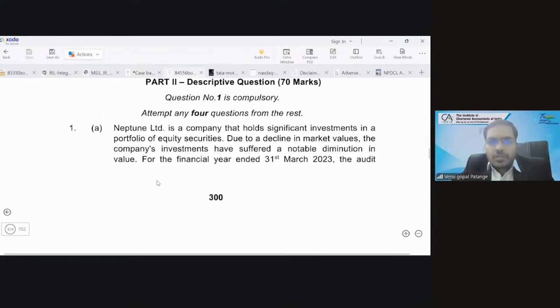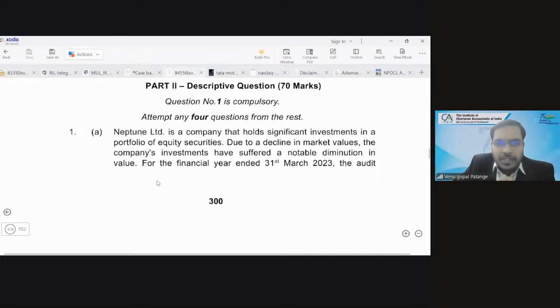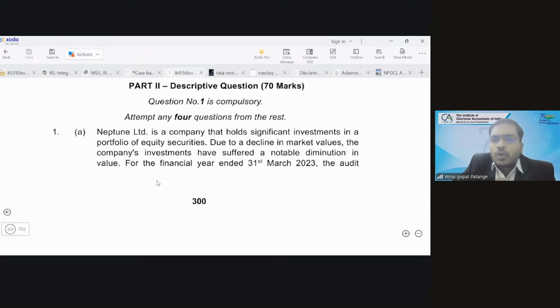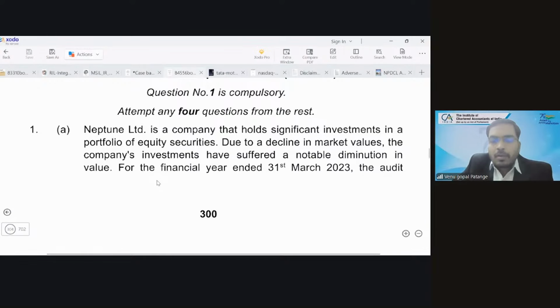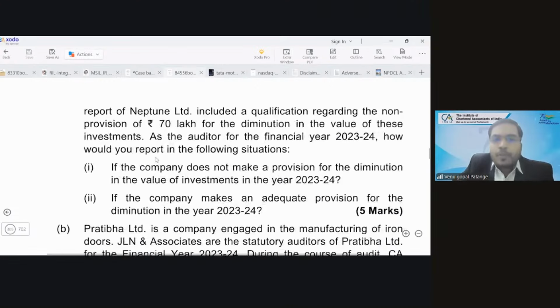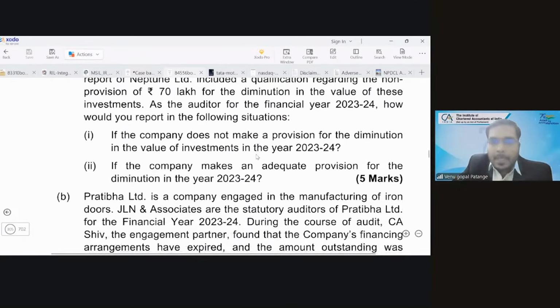So what is this question? We have seen MCQs. Now we are seeing descriptive questions. Neptune Limited is a company that holds significant investment in a portfolio of equity shares. Due to a decline in market values, the company's investments have suffered a notable diminution in value. For the financial year ended 31st March 23, the audit report of Neptune Limited included a qualification regarding the non-provision of 70 lakhs for the diminution in the value of these investments. As the auditor of financial year 23-24, how would you report in the following situations? If the company does not make a provision, if the company makes an adequate provision.